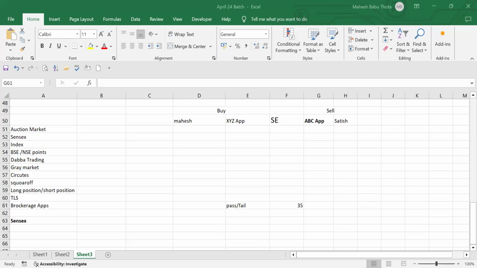Similarly, we have Nifty 50. You might have heard about this one as well. Sensex, Nifty 50. Heard about it? Nifty 50, Bank Nifty, you have many indexes. Sensex is basically for the BSE, Bombay Stock Exchange, and Nifty is for the National Stock Exchange, NSE. We have two major stock exchanges, NSE and BSE. Sensex is for the BSE and Nifty is for the NSE. These are the major stock indexes we have.